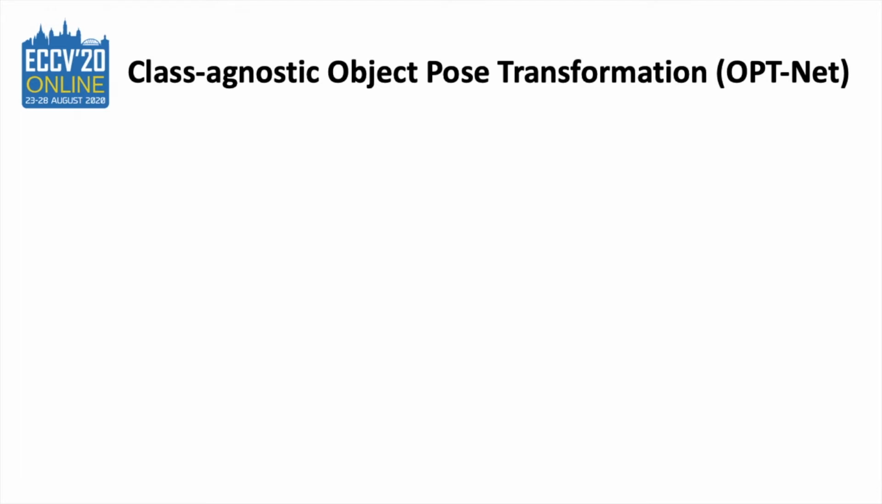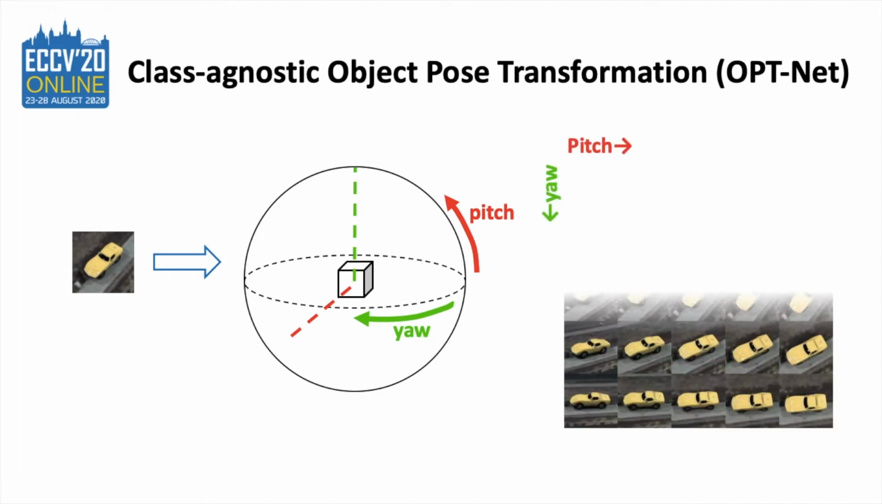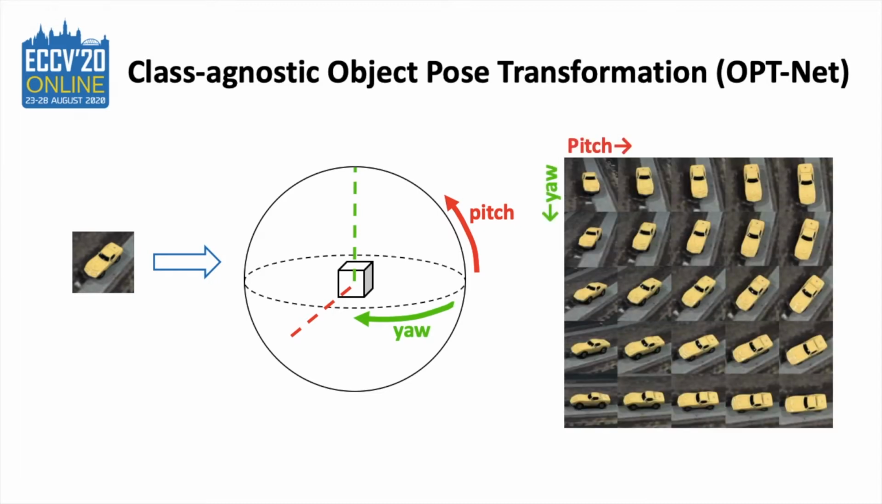2D images can be seen as samples of 3D pose along yaw and pitch axes. We propose a class-agnostic object pose transformation network (OPTNet) to imitate the 3D pose transformation along these two axes. So given any single pose image, we can rotate the object along yaw and pitch axes to any target pose.